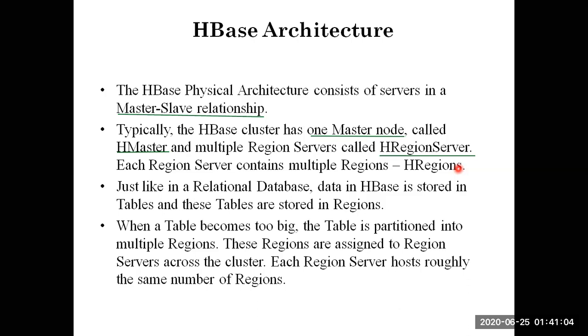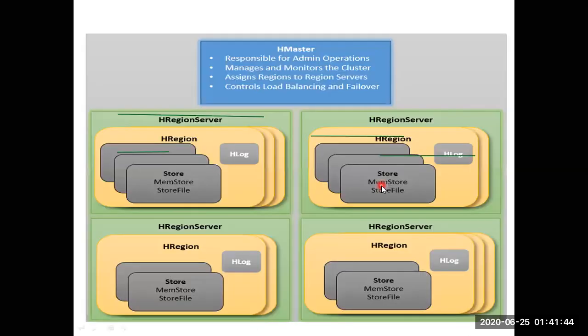Just as in a relational database, here also we use tables. Those tables are called regions. If the table wants to get enlarged, if the table wants to increase, then one more region will be created, one more region will be allotted. By this scalability, the database can keep on scaling to fulfill the requirements of your database or data tables. And let's see it.